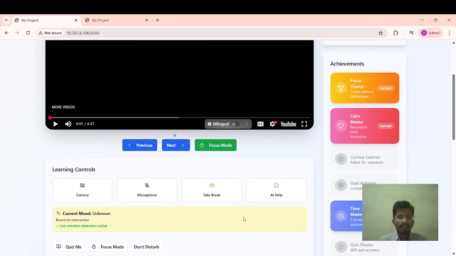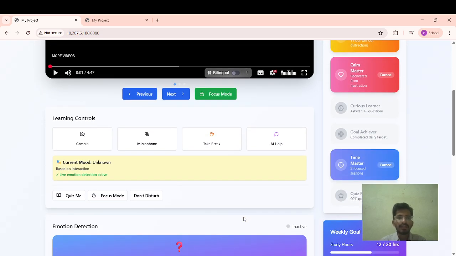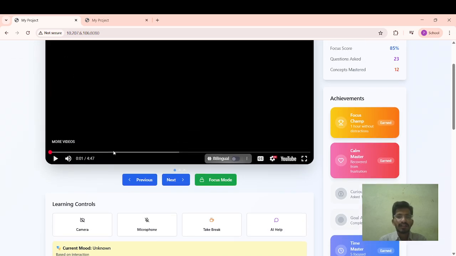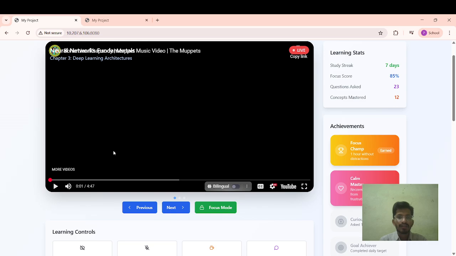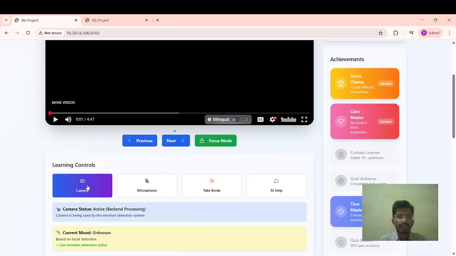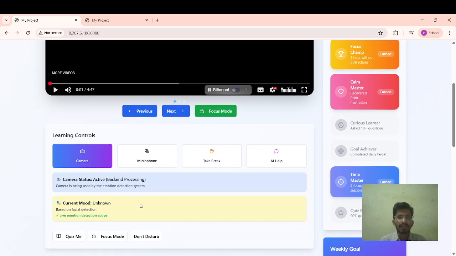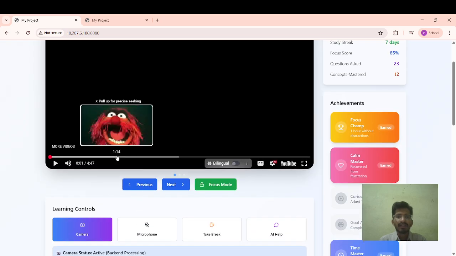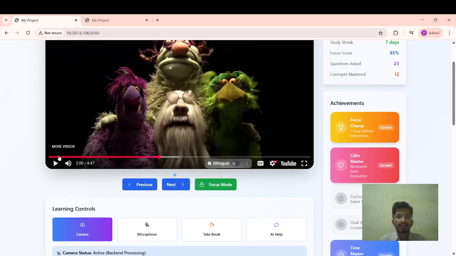So we have learning controls, four ways the student can learn. We came up with a camera, microphone, take a break, and AI help. When the learner is listening to the lectures, the camera will be on throughout. When you see the camera status is active, it means the backend processing is going on. It is detecting you all the time while the lecture is going on.